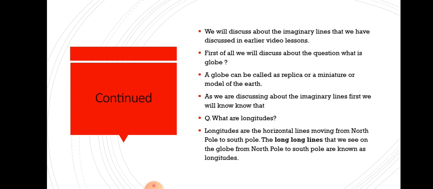At the top there is the north pole, you all very well know, and at the bottom the south pole. These are the keywords to recall the specific terms. The long lines that we see on the globe from the north pole to the south pole are called longitudes.